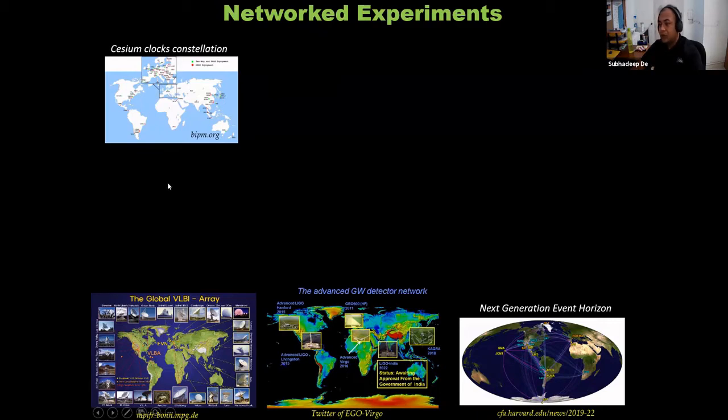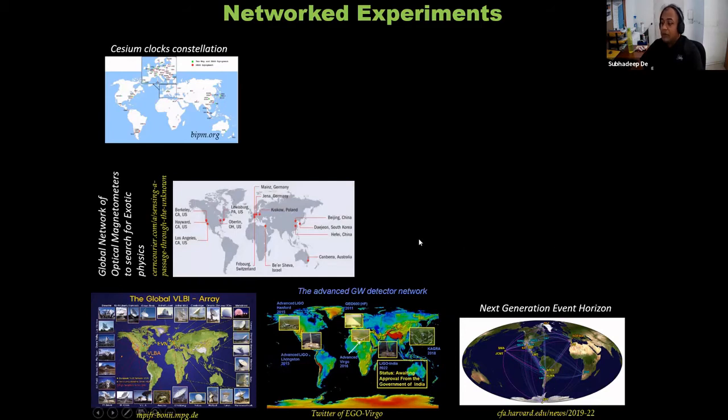In astronomy, of course, to this community I don't need to tell, there are VLBI radio antennas, they are connected together. Then LIGO, there are already two LIGO, the third one is going to come to India, and then KAGRA and Virgo, they are all connected and looking into the same space and the same gravitational waves. And there are many more. Also, UV optical telescopes are connected.